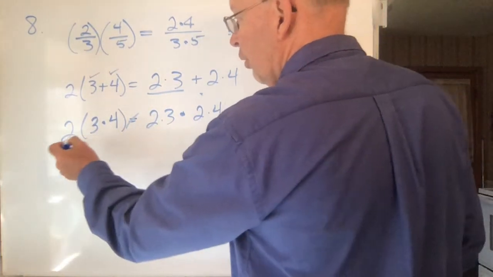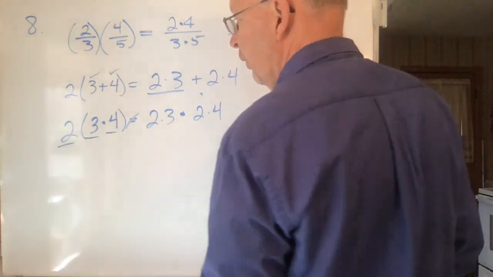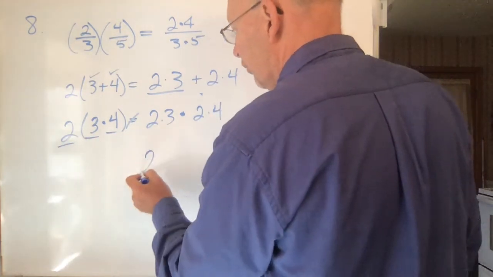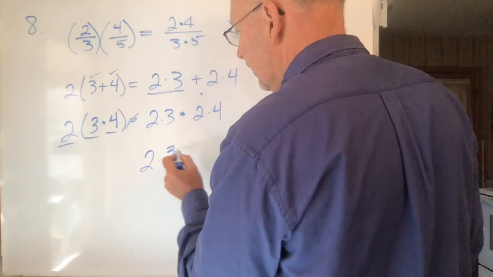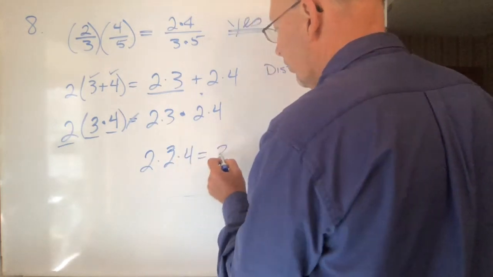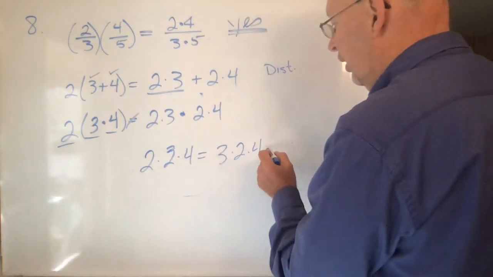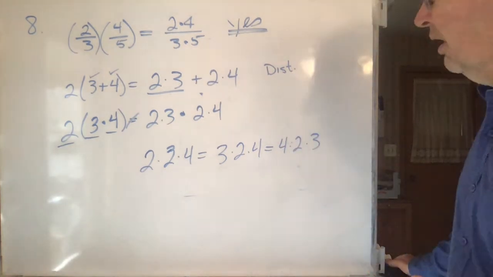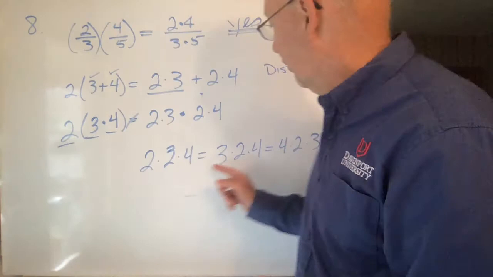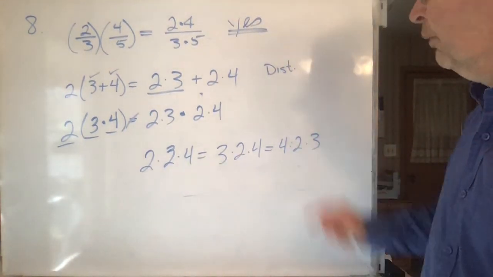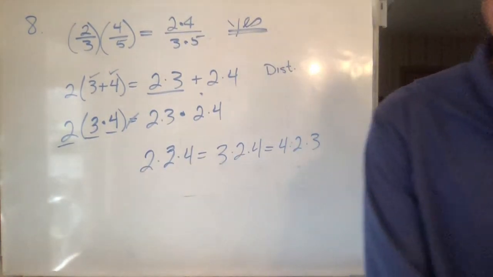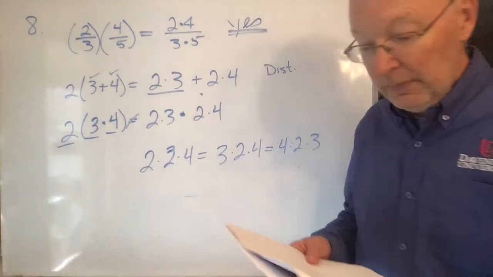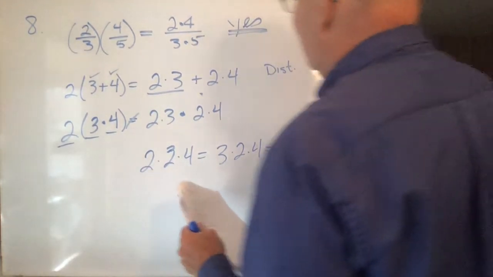You can write it as 2 times 3 times 4, or that's equal to 3 times 2 times 4, or that's equal to 4 times 2 times 3, any order you want. But the point is you only have one 2 in there, and you only have one 3, and one 4, no matter what. Okay, very important. Okay, what about the next one?